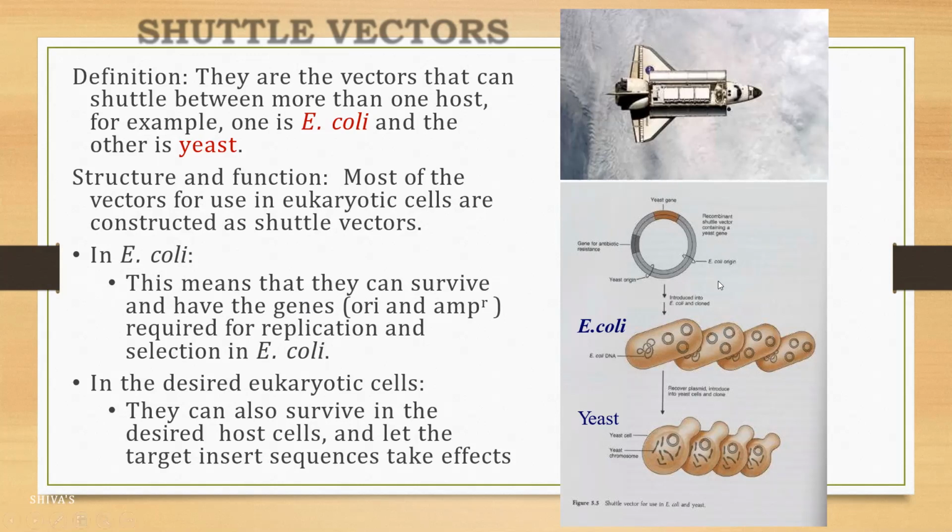In this figure, you can see that the yeast genes and E. coli origin have been recombined like this. It has prepared this shuttle vector, a recombinant shuttle vector containing yeast genes as well as E. coli origin and genes that are antibiotic resistant. Here it is ampicillin resistance. Introduction into E. coli and cloning. These vectors are cloned, and the plasmids are recovered from this particular E. coli. They are then reintroduced into yeast cells for their expression.